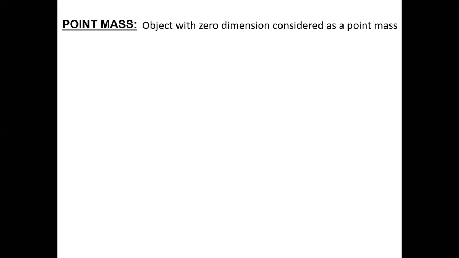You can also say an object can be considered a point object during a motion in a given time if the distance covered by it is much larger than its own size. Even then we call the object a point object, whose mass will be represented as a point mass.